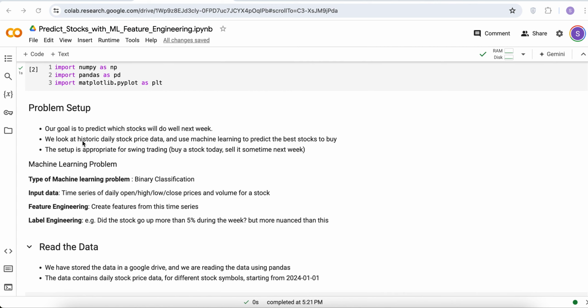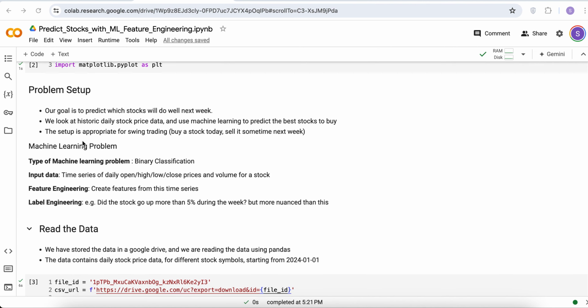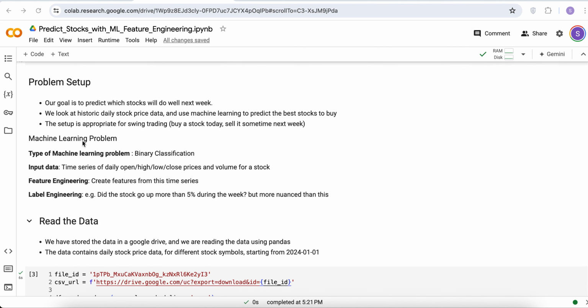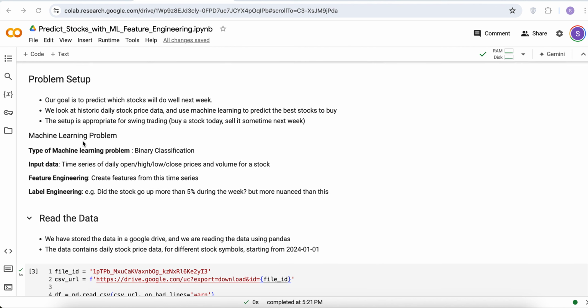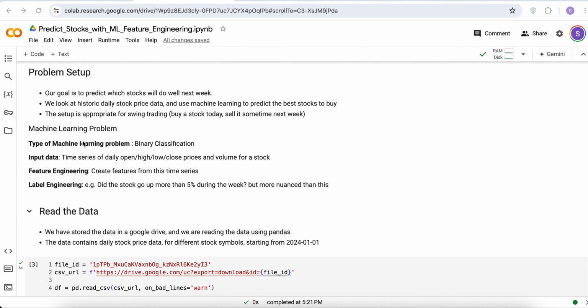And we're going to look at historical daily stock price data and use machine learning to predict the best stocks to buy. So let's talk about the machine learning problem. Let us set this up as a machine learning problem. And I think that is extremely non-trivial. And there are a number of different approaches that we can take to set up this problem as a machine learning problem. We're going to take one of the simpler approaches. We're going to treat this as a binary classification problem.